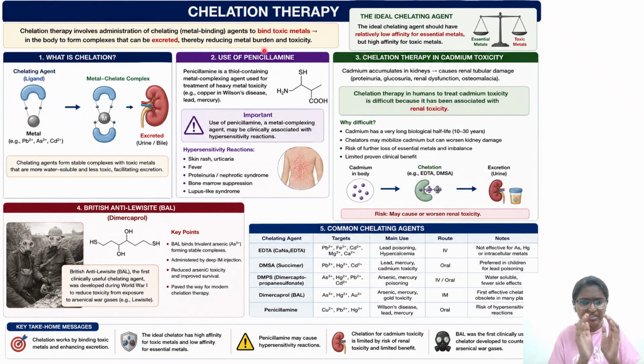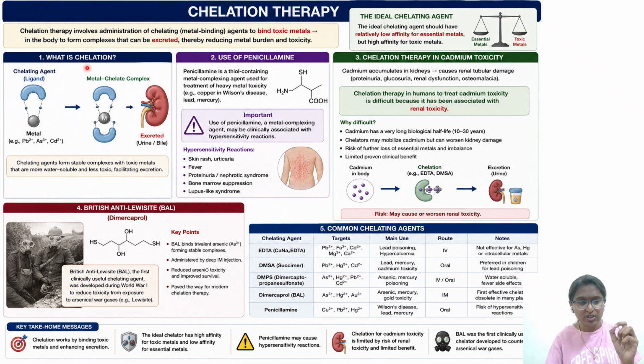So, as I told you, there may be certain metals essential, certain non-essential, toxic, and certain metals based on the dose. At low dose, beneficial; at high dose, toxicity. So, the ideal chelating agent, what is the characteristic feature of the ideal chelating agent is that it should have relatively low affinity for essential metals but high affinity for toxic metals. So, pause the video, read it, try and understand the concept.